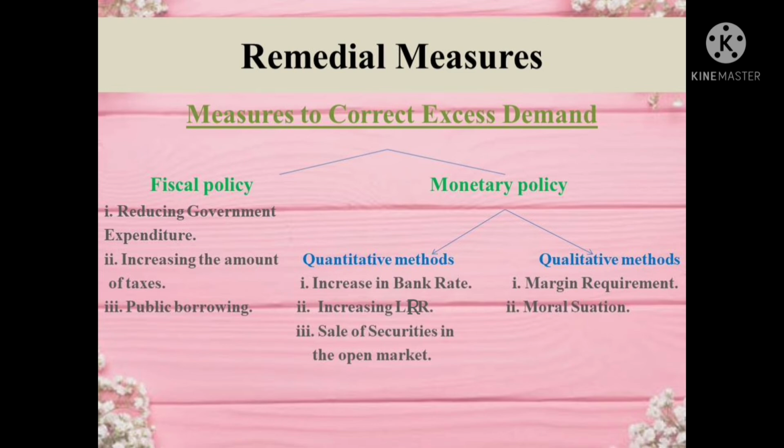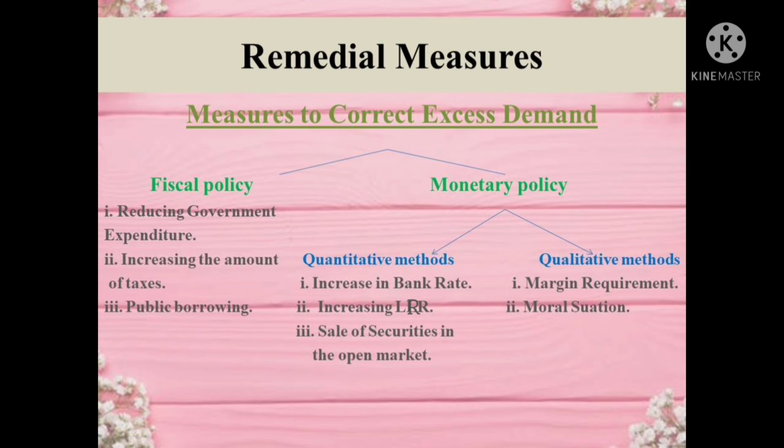Point number 3 is sale of securities in the open market. The central bank sells government securities to commercial banks in return for cash. As securities are sold by the central bank in the open market, the amount of money in the economy reduces. So another method is the qualitative method, and it includes margin requirement and moral suasion.